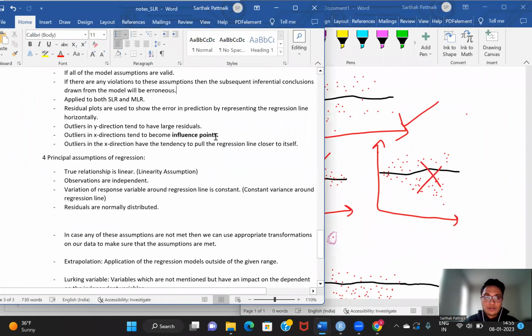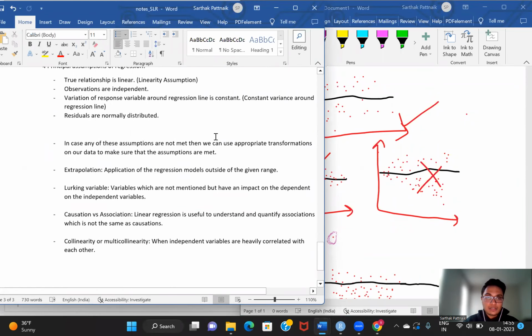Let us go over a few basic definitions or some of the other basic concepts. First is the concept of extrapolation. Now, these are some of the nuances around simple linear regression and multiple linear regression that we'll be studying. Very easy concepts, not very difficult to understand. Extrapolation is the application of a regression model outside of the given range. An example of that is that if there is a model and that model can only be applied to data of a given range.